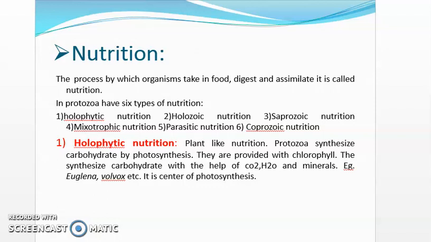First type is holophytic nutrition. It is a plant-like nutrition. Protozoa synthesize carbohydrate by photosynthesis. They are provided with chlorophyll. They synthesize carbohydrate with the help of CO2, H2O and minerals. For example, in holophytic nutrition, Euglena, Volvox, etc. It is the center of photosynthesis.